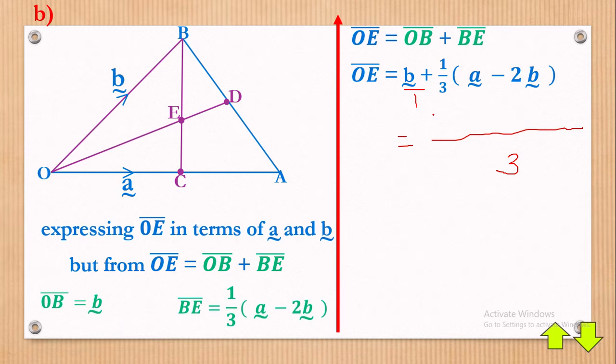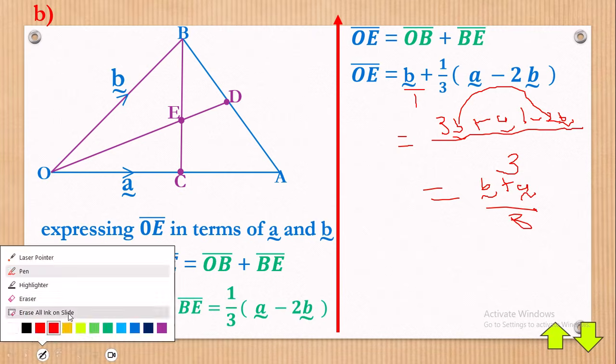3 divided by 1 should give us 3 times this B, giving us 3B vector, plus 3 divided by 3 to give us a 1 times the whole bracket, we have vector A minus 2B vector. Now simplifying, what are we going to have? The like terms subtract: 3B minus 2B gives you B vector, plus the A vector remained there, but again over 3.